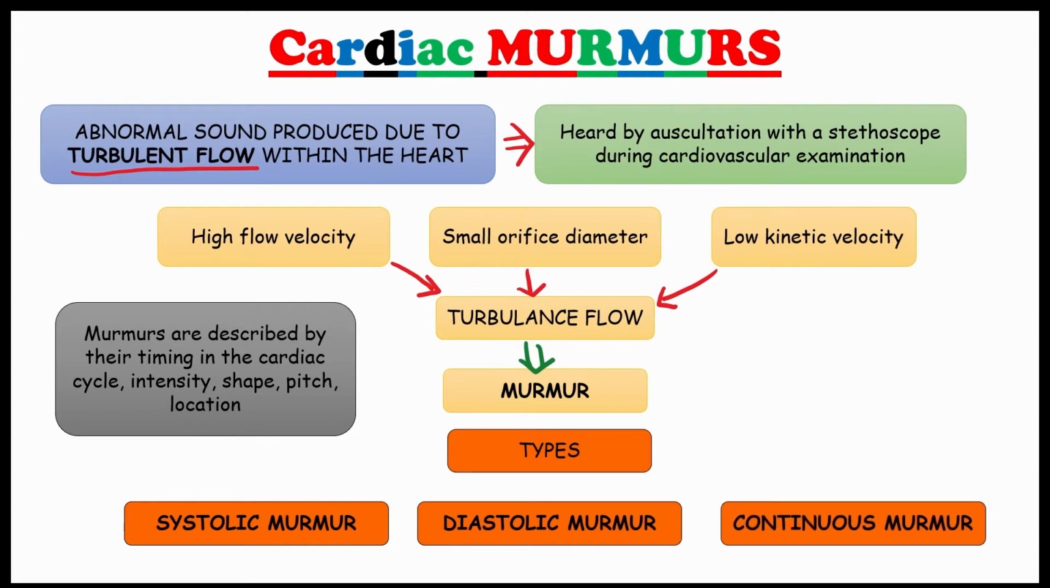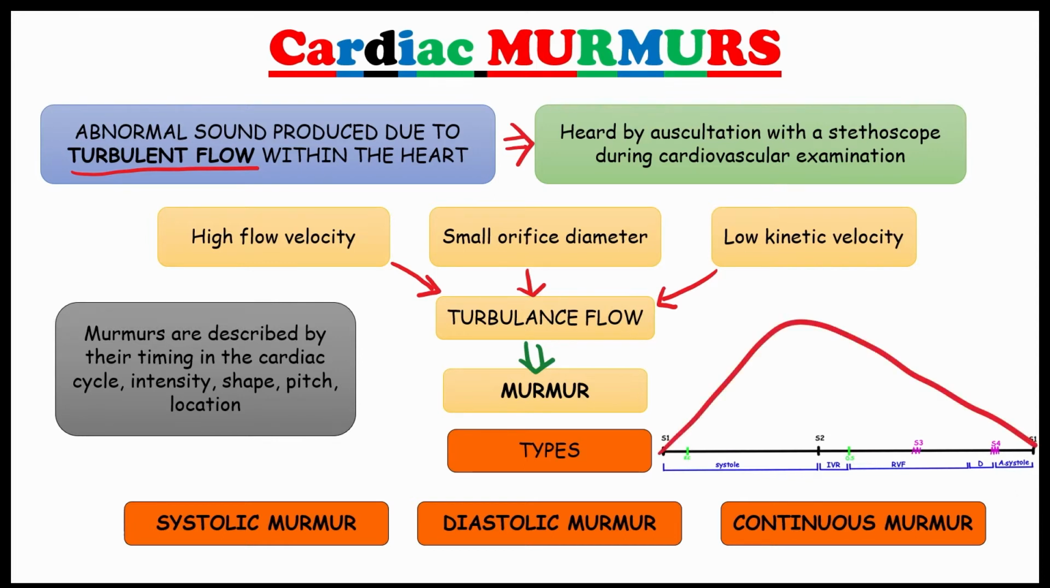And the last is continuous murmur. This has two characteristics. First, the murmur should be present in systolic and diastolic phase. And the second, the peak of the murmur should be on S2. In this video, we will focus on diastolic murmur. In the next video, we will see systolic and continuous murmur.